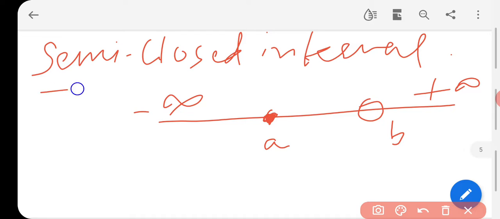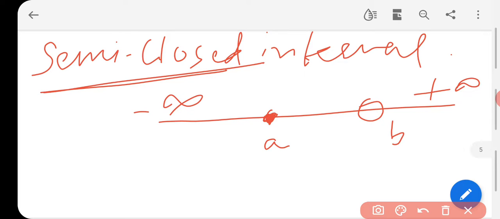Now we are talking about the semi-closed interval. Semi-closed means we are looking for the set which contains all values of x such that x is greater than or equal to a but lesser than b. How can we write this?